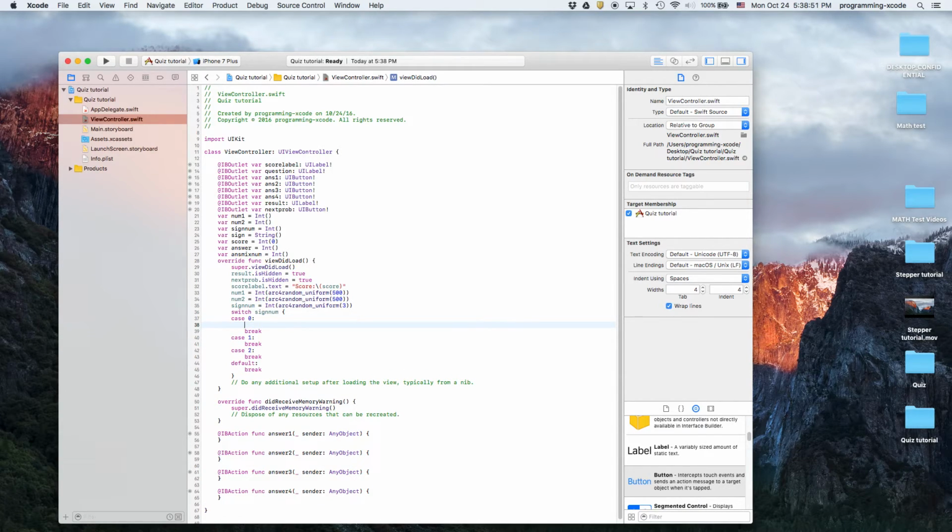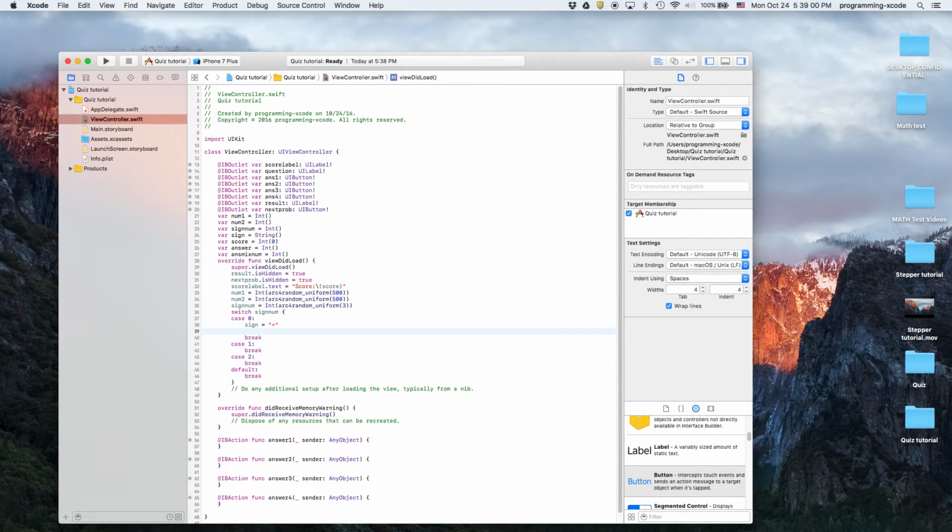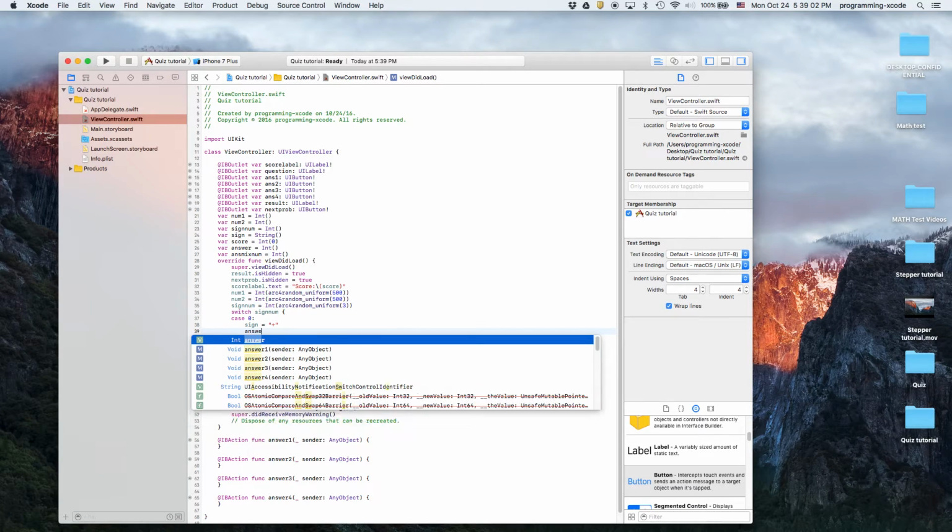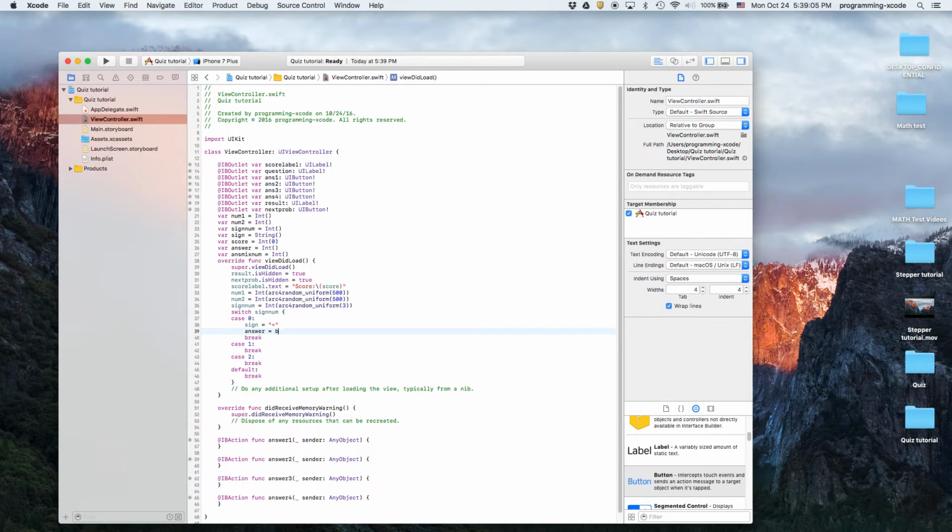And then case 0. For case 0, it's just going to be sign equals plus, answer equals num1 plus num2.